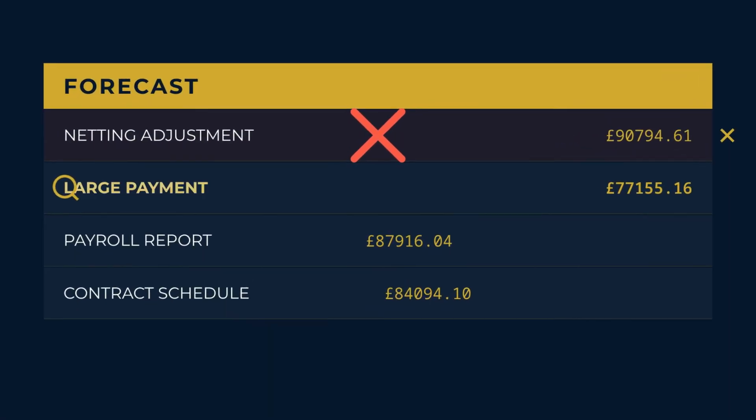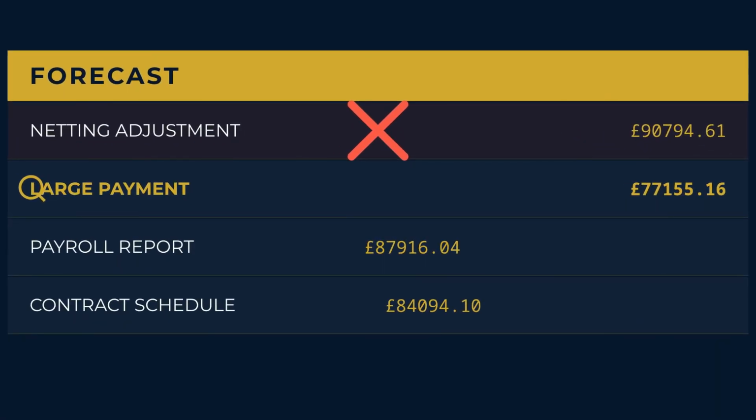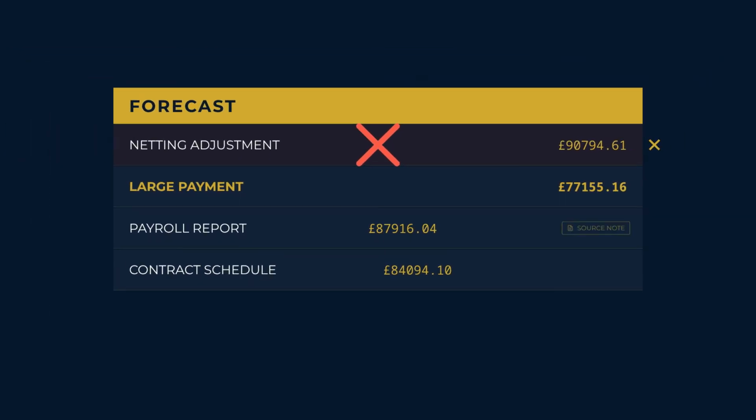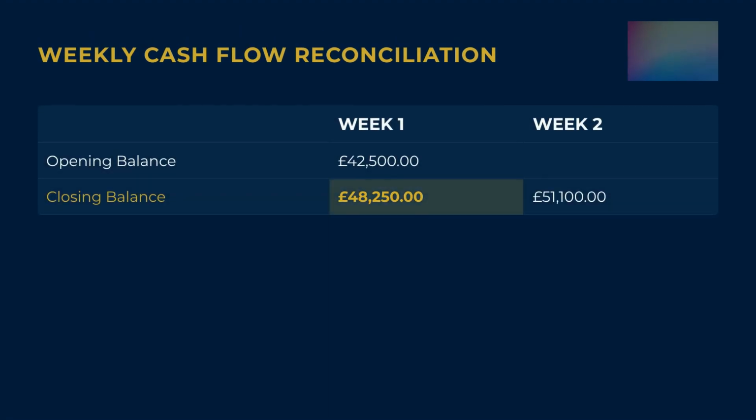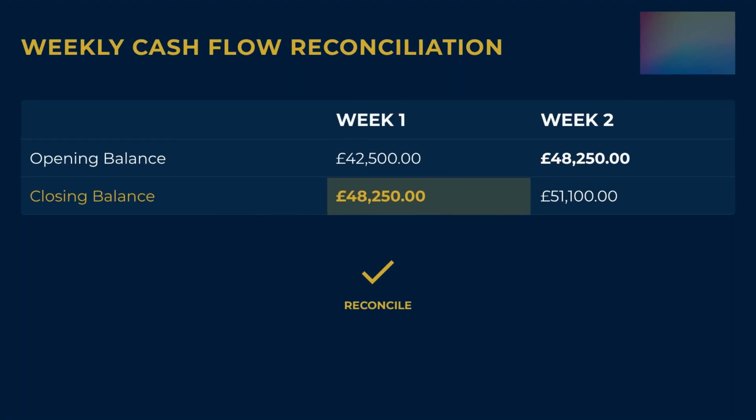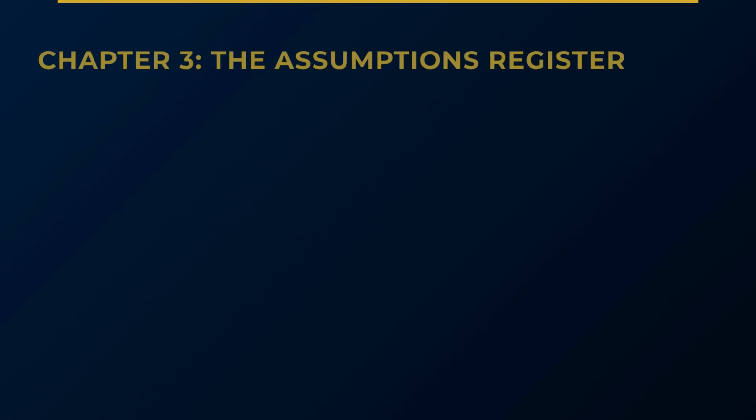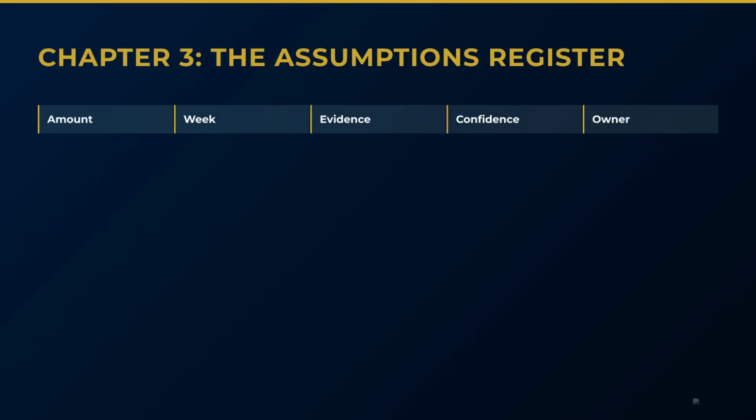Add a source note to each material line, for example, an invoice list, payroll report, direct debit schedule, contract, or current correspondence. The closing cash estimate for 1 week becomes the opening estimate for the next. Reconcile the actual opening position again at every weekly review. The forecast is only as reviewable as its assumptions.